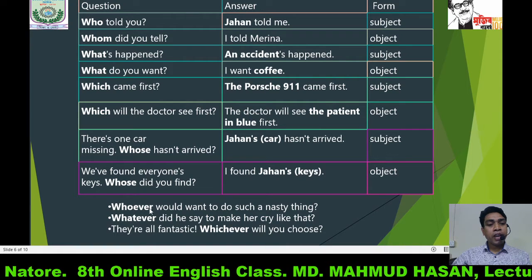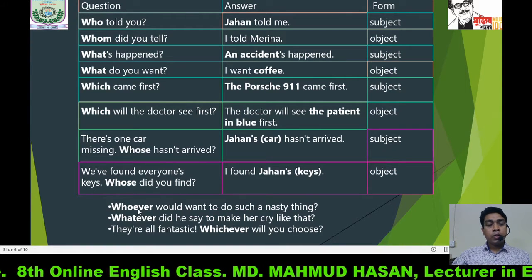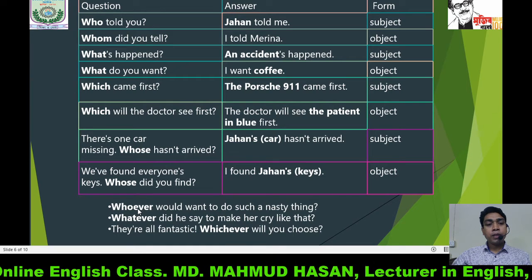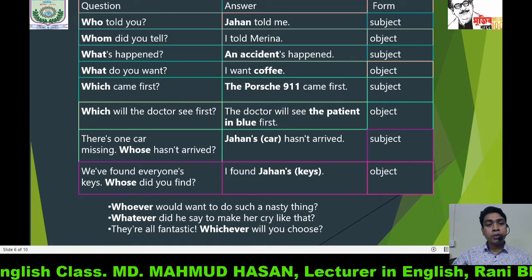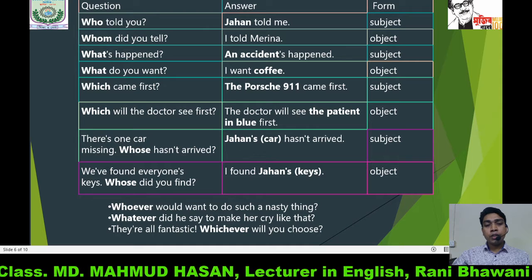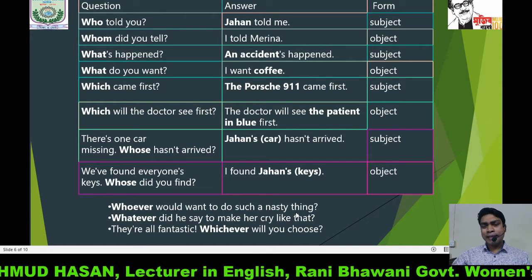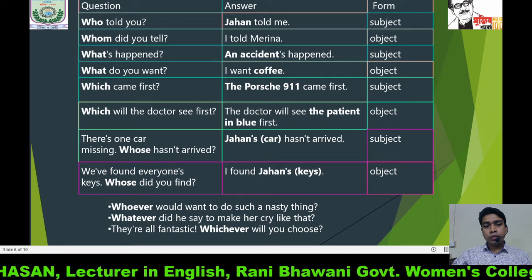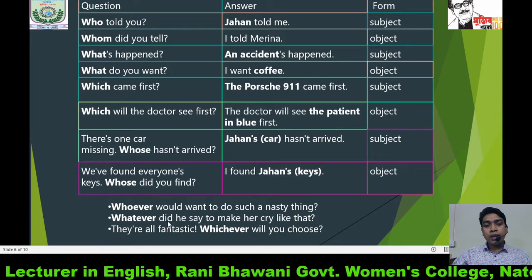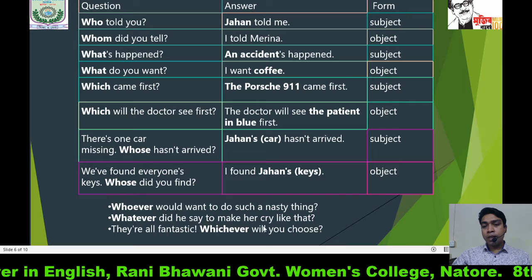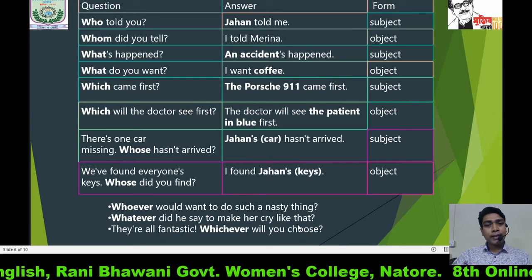By adding ever, we also make interrogative pronouns. Here are some examples. Whoever would want to do such a nasty thing? Whatever did he say to make her cry like that?